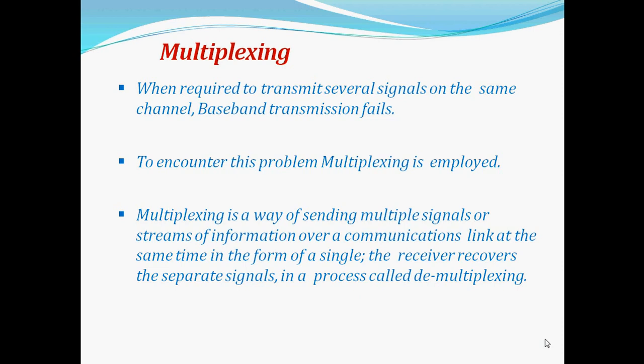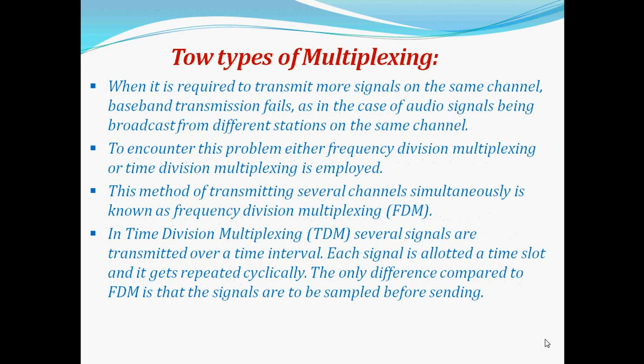Multiplexing is employed to overcome these problems. As baseband fails, we can encounter that with the help of multiplexing. Multiplexing is a way of sending multiple signals or streams of information over a communications link at the same time in the form of a single signal. The receiver recovers the separate signals in a process called demultiplexing.